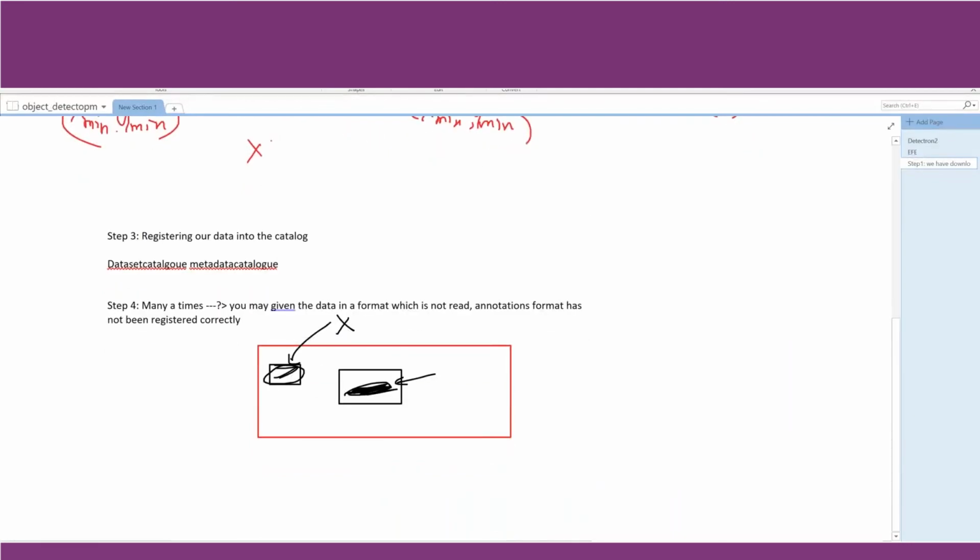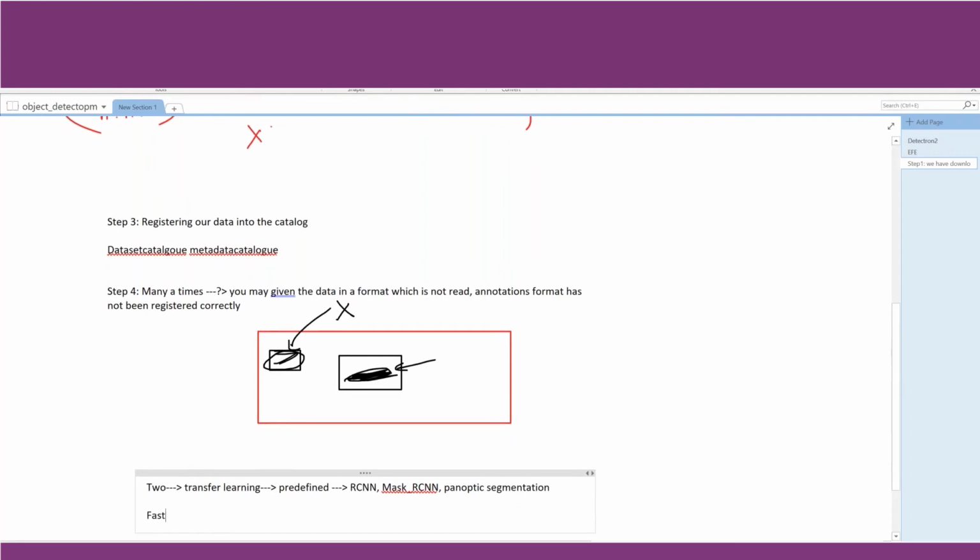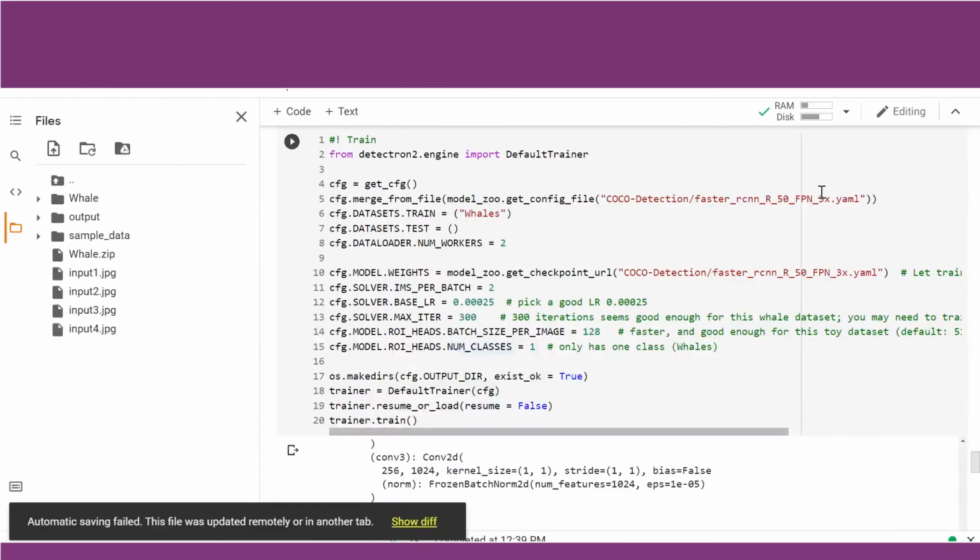In order to train your custom model, you require two files. In this session, we are going to show you using transfer learning, so we are going to use a predefined architecture. In our inferencing video, we showed you Mask RCNN, and we also showed you panoptic segmentation. Now in this part, we are going to use a Faster RCNN architecture. You can play around with it and use other architectures also, but for demo's sake, we are going to use Faster RCNN. Obviously, it is more robust than RCNN. So we are going to use that architecture in order to train our model.